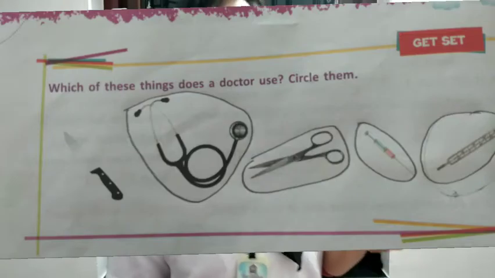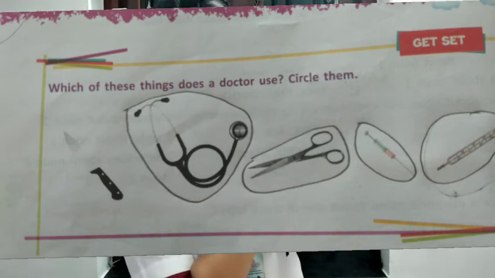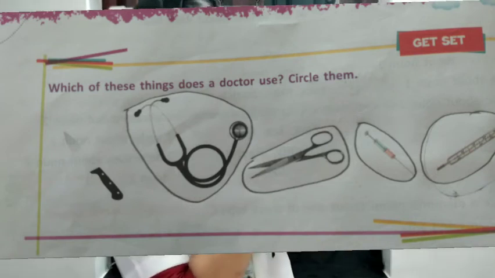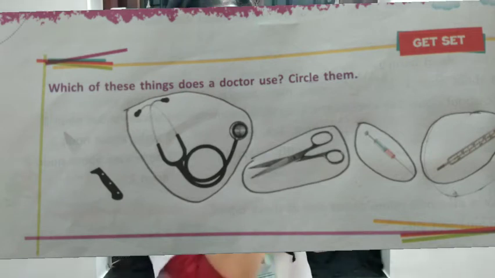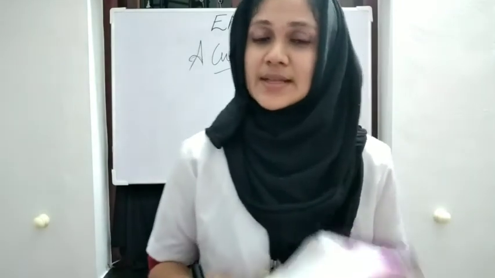Yes, the question is just like this. Which of these things does a doctor use? Circle them. You know which all things. Which all things that doctor use? They use stethoscope, scissors, syringe, then thermometer. You know that. Okay.